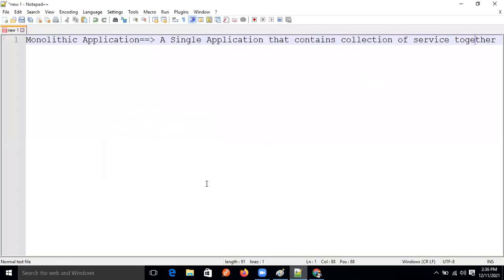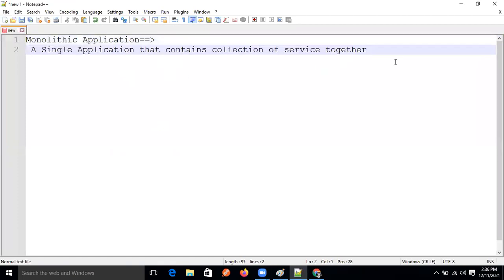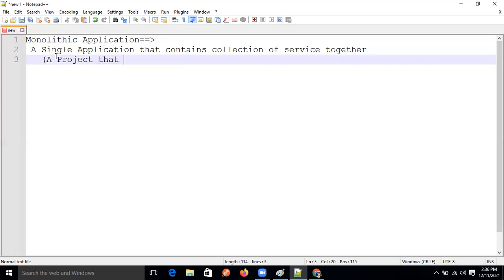Or we can say normally, this is the project, the Amazon project only. If no one understands the terminology of application, just think of it as the project itself, that contains all modules together.